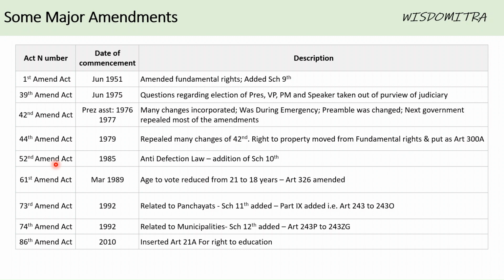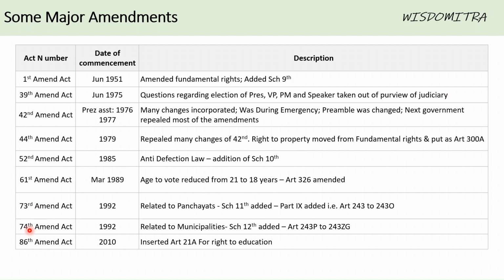52nd Amendment Act 1985, anti-defection law, and this led to the introduction of the 10th Schedule. 61st Amendment 1989, the age to vote was reduced from 21 to 18 years. Article 326, which is a very important article, is about universal adult franchise. This has been altered and amended.